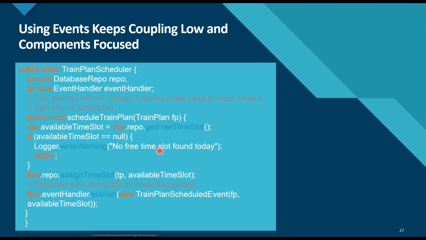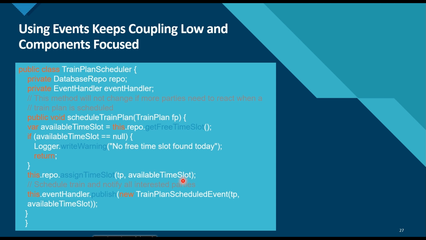When we use events, the coupling is low and the components are more focused. So from the previous example, what we have done is we have removed the email service and the notification service, and we have kept the database repo and the event handler. So this method will not change, even if the dependent parties need to react when a train plan is scheduled. In the same method, schedule train plan, that takes the train plan, we are first finding the free time slot from the repo, and if the available time slot is equal to null, then we are logging some warning messages. Otherwise, we are assigning that time slot to that train plan.